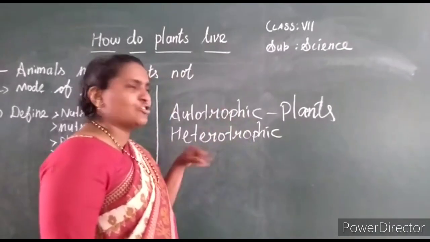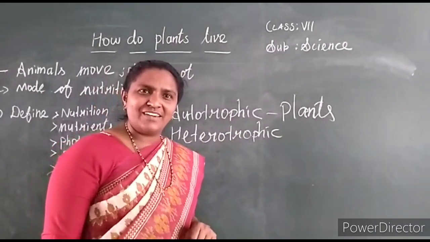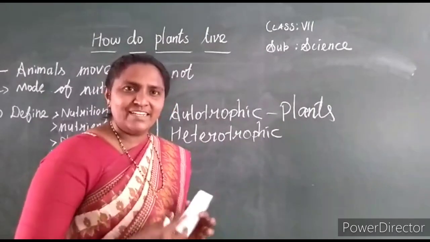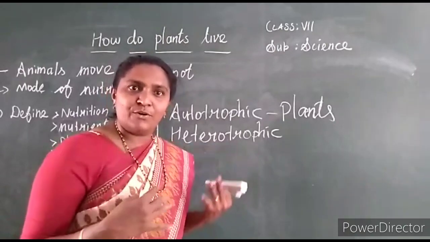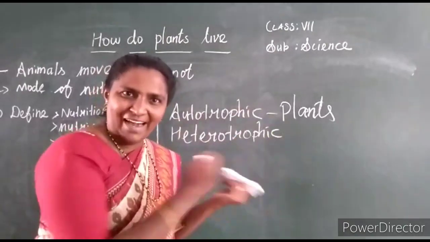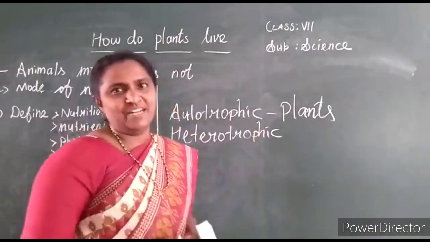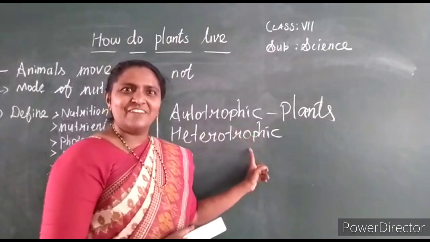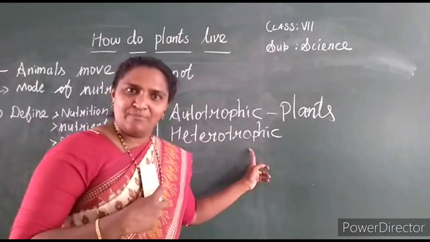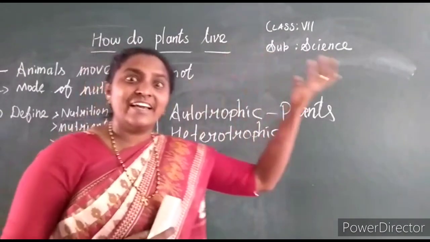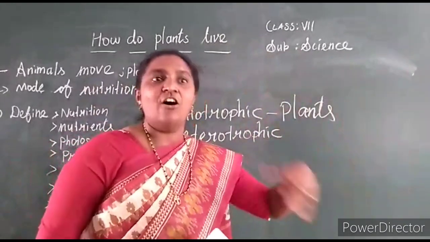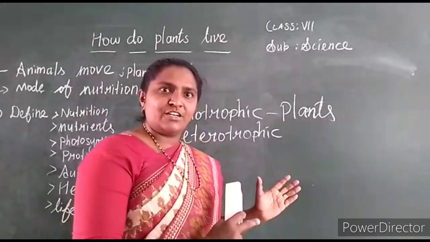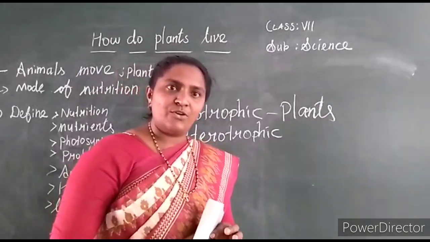Understand? Next, heterotrophic. What is heterotrophic? It is a mode of nutrition in which the organism cannot prepare its own food by itself. They depend on plants or on other animals or other organisms. We cannot prepare our food by ourselves. We have to get our food from plants or other organisms. This is the difference between the autotrophic mode of nutrition and the heterotrophic mode of nutrition.